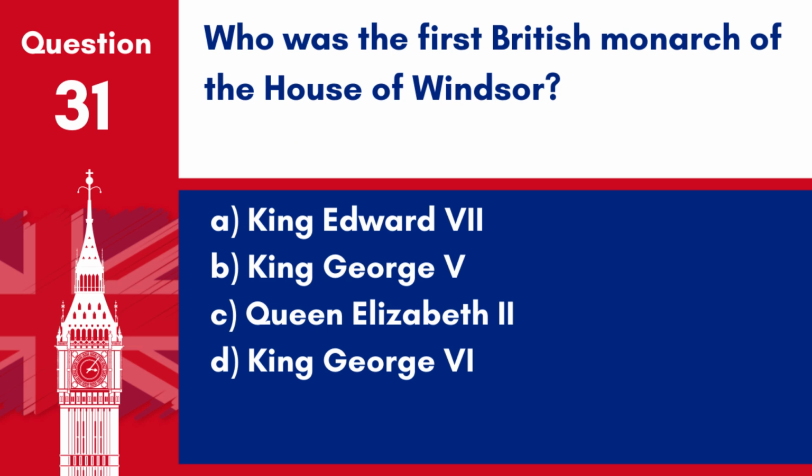Question 31. Who was the first British monarch of the House of Windsor? A. King Edward VII. B. King George V. C. Queen Elizabeth II. D. King George VI. Answer B. King George V. King George V was the first monarch of the House of Windsor, which was renamed from the House of Saxe-Coburg and Gotha in 1917 during World War I due to anti-German sentiment.